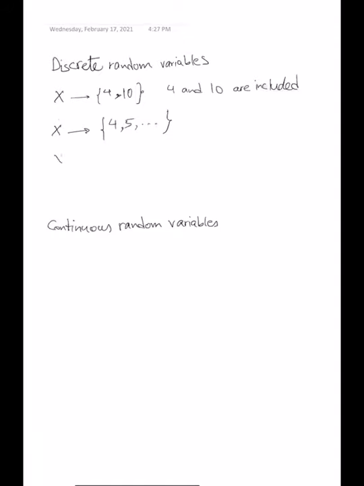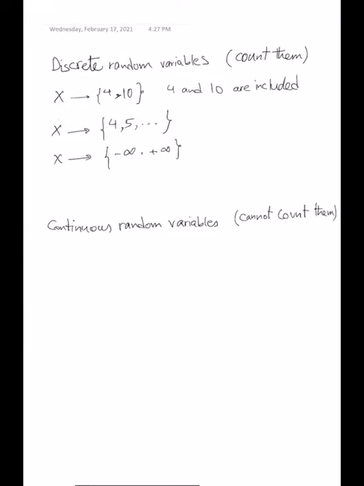If there is a random variable X that can get all the discrete numbers from minus infinity to plus infinity, that's still a discrete random variable. It's okay if there are infinite possible values, but you can count them if you want to. So for the discrete random variables, the main thing is we can count them, and it's okay if the range goes to infinity. But for the continuous random variables, we cannot count them.